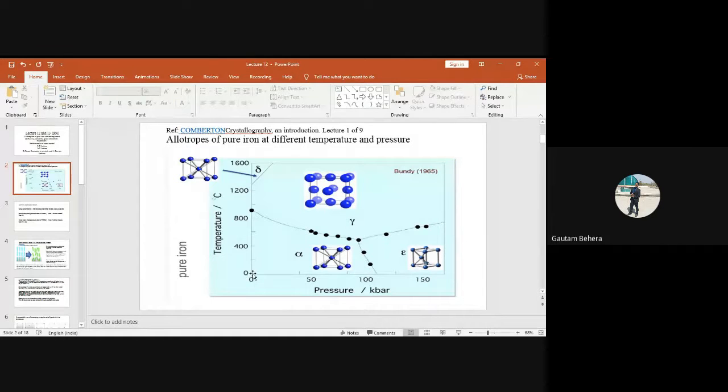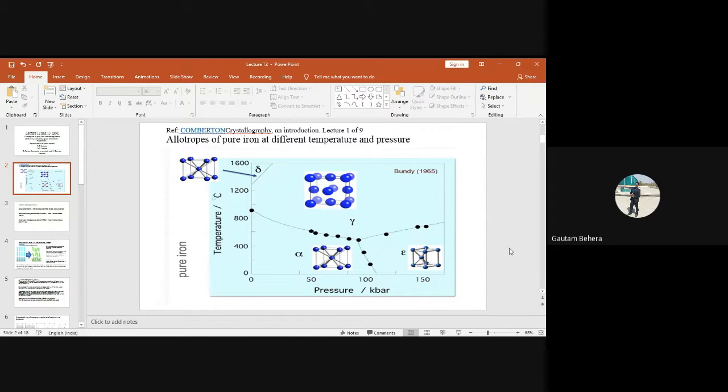So you can see this is the plot. This is the curve. The curve starts from here. It is moving like this up to this much of pressure, and it goes down like this, and it moves here up to this, and in the top part you can see it is starting from here and moving up to this much, right? So what it is showing, basically, is that pure iron can have three different crystalline structures.